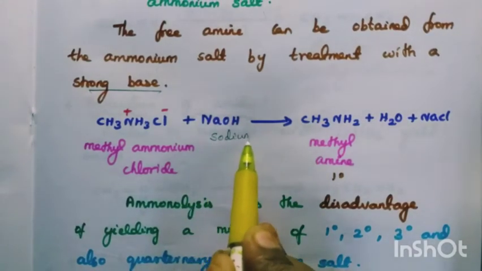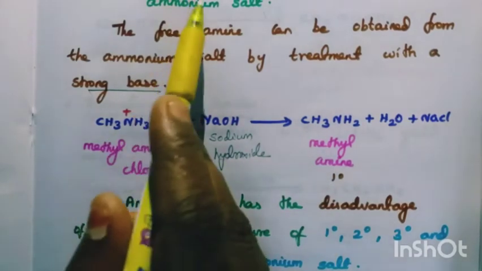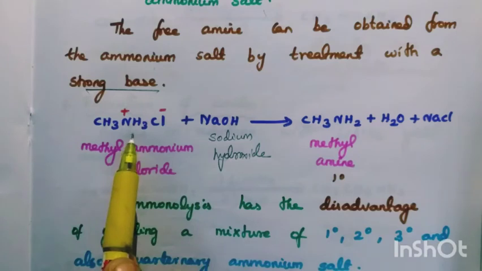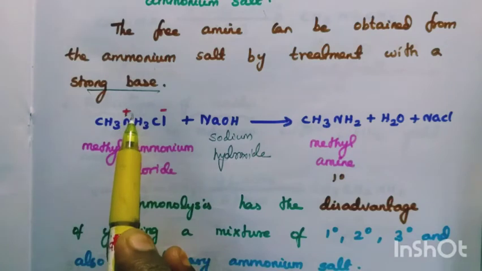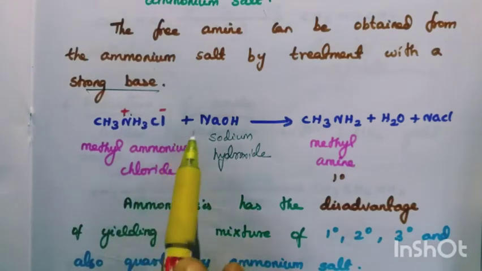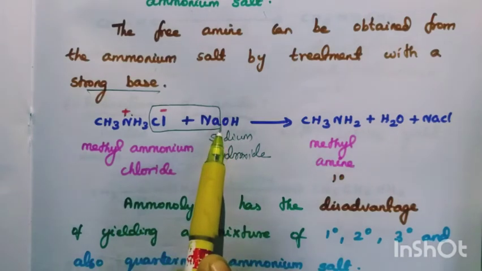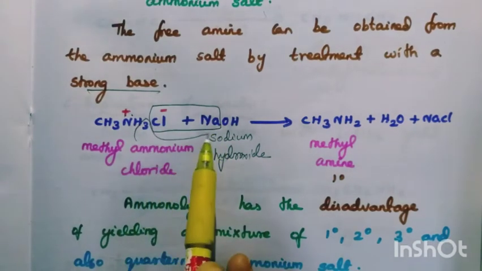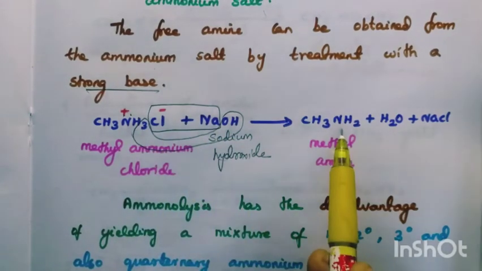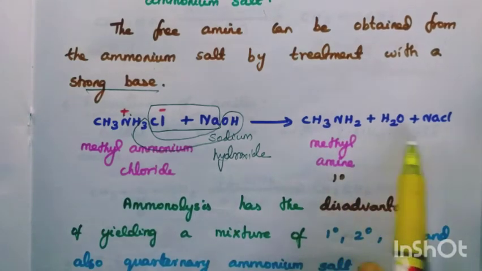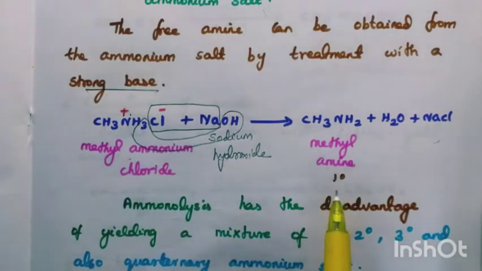Now, this is the ammonium salt, taken from ammonia, so CH3NH3+ with chloride. HCl goes out: NaCl goes out, and here one hydrogen goes out as H2O. So how many hydrogens remain? Two. So we get methylamine with the removal of water and NaCl. From the ammonium salt, we are able to prepare the primary amine.